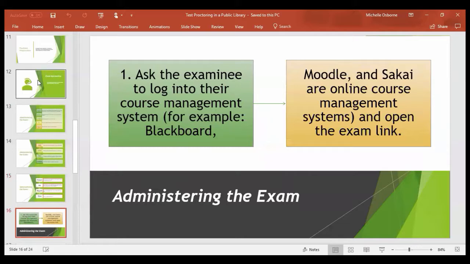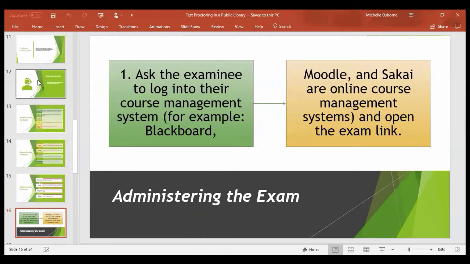Ask the examinee to log into their Blackboard or Moodle or whatever system they're using, and that's how they actually get the exam started. Once you log them in, the examinee is not to see their password, because this is very important. If they have the password, they're able to pass it on to friends or others who might not have taken the exam. So that's why it's very important not to let the examinee see the password.